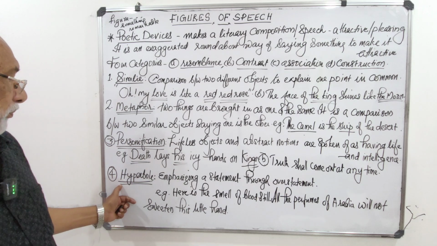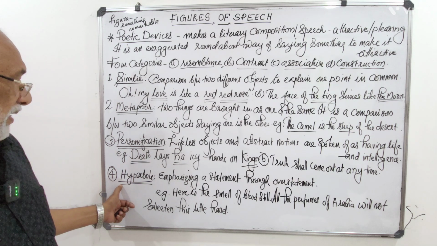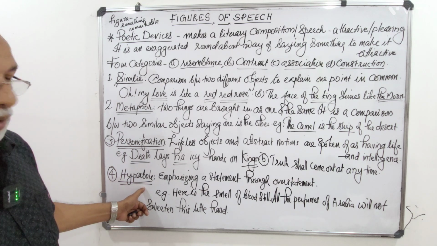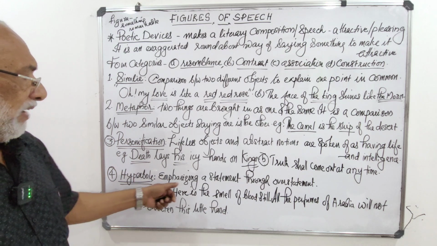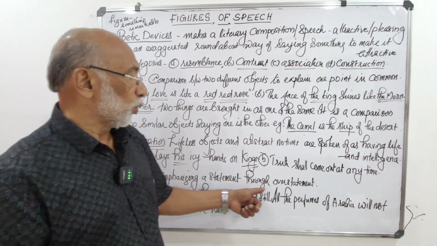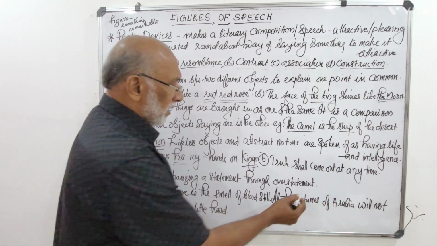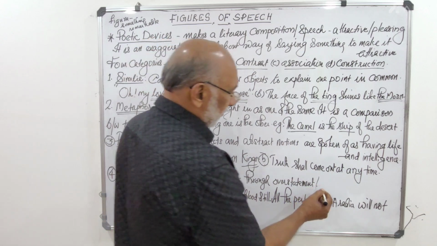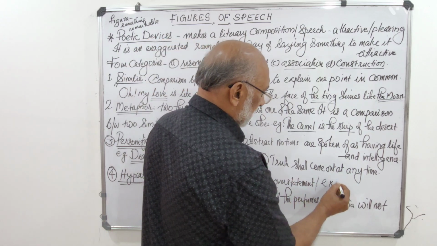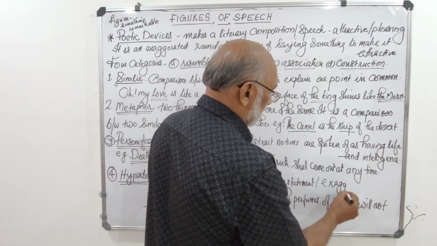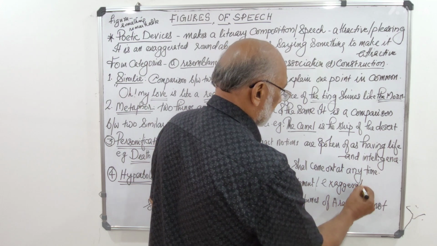Okay, then the fourth and last one in the list is hyperbole. What is hyperbole? Emphasizing a statement through overstatement. For overstatement, another word that we can use is exaggeration.